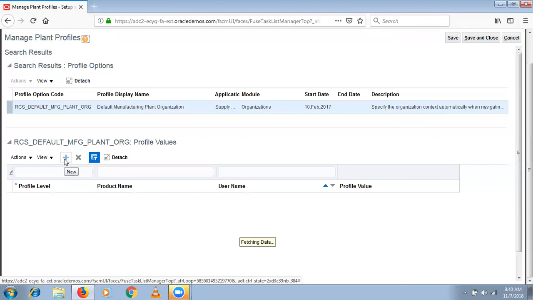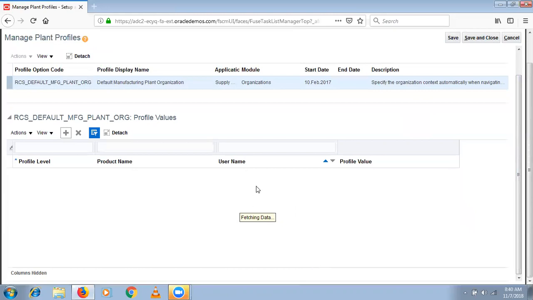One second. This side is still loading the data. Now this is the time the instance needs a refresh.